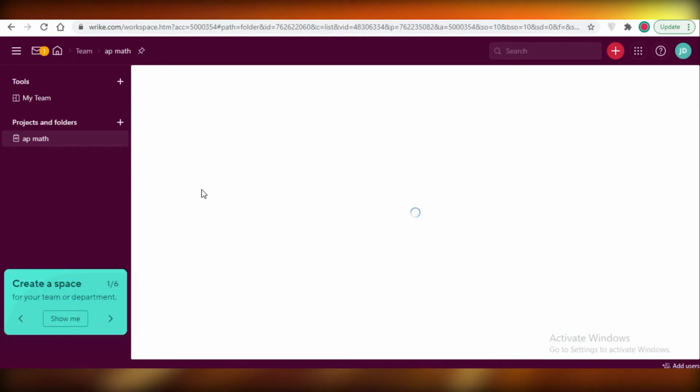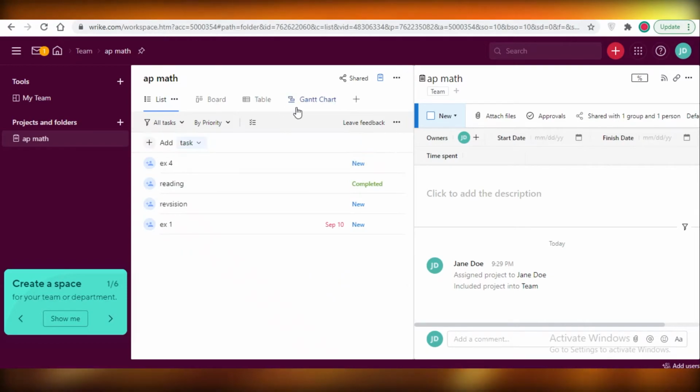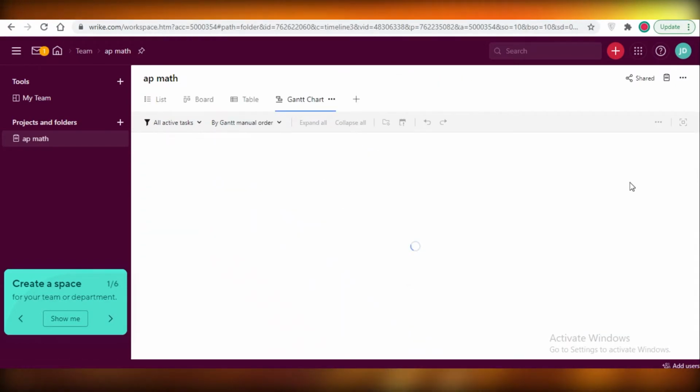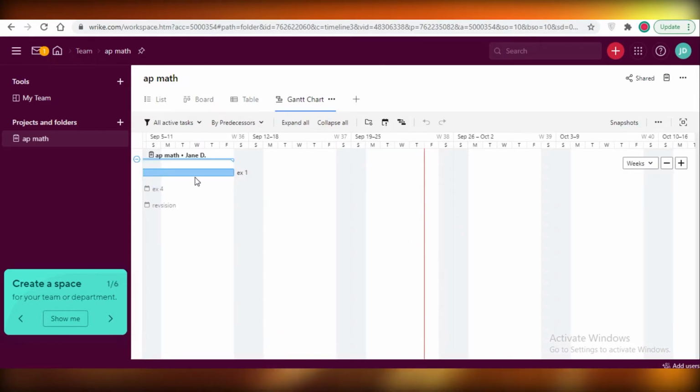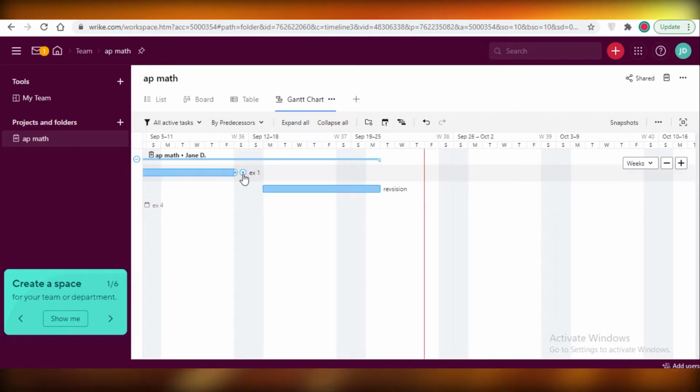So let's say we have a new task, exercise 4, and then going back to our Gantt chart, we can add our little task here. You can see I've added revision like this, and then you can join these two dots like so, and that is going to create a dependency. So you can only do revision if exercise 1 is completed.